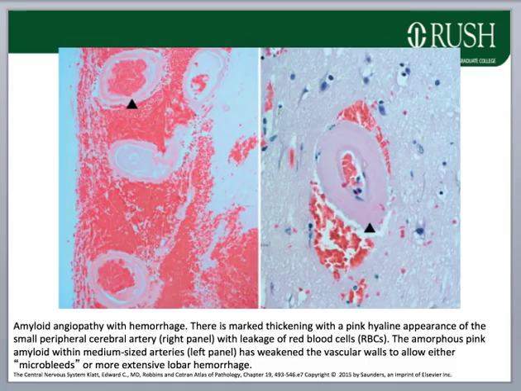There's marked thickening with pink hyaline material of a small peripheral cerebral artery seen on the right, with leakage of red blood cells around the vessel. The amorphous pink amyloid within the medium-sized arteries in the left panel has weakened the vascular walls to allow extensive microbleeds, which can lead to more extensive lobar hemorrhage.